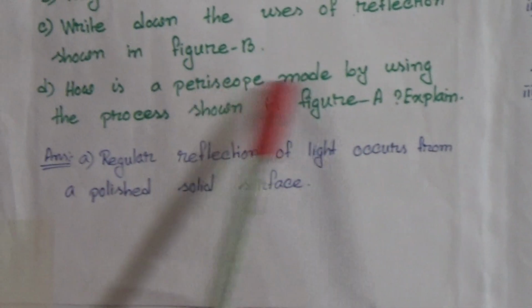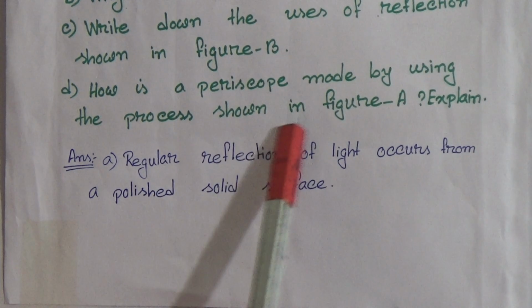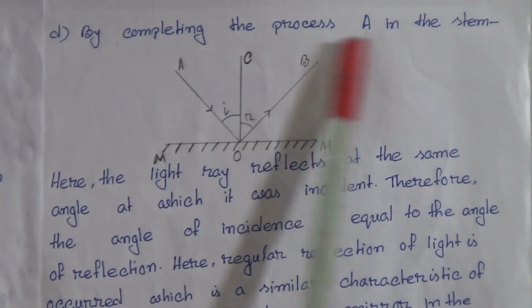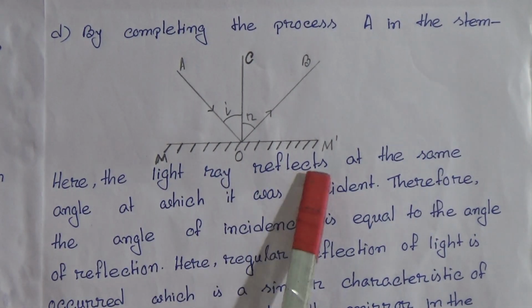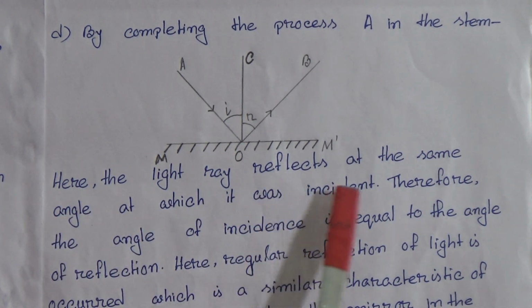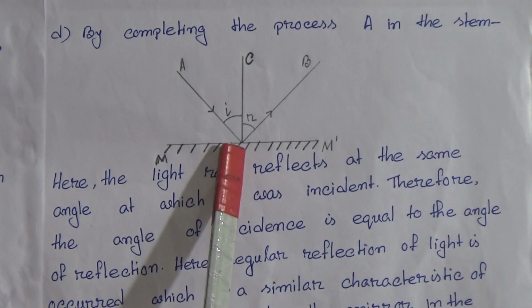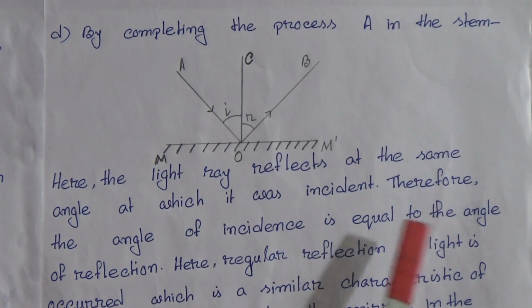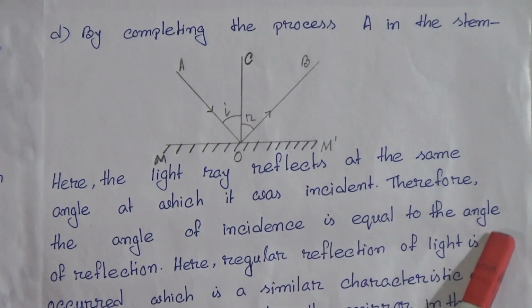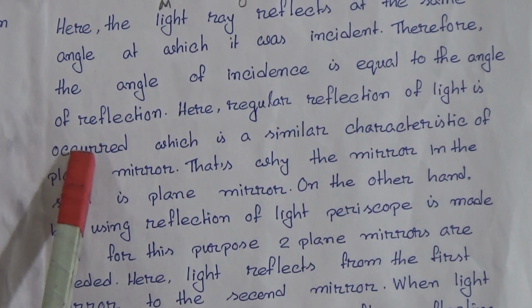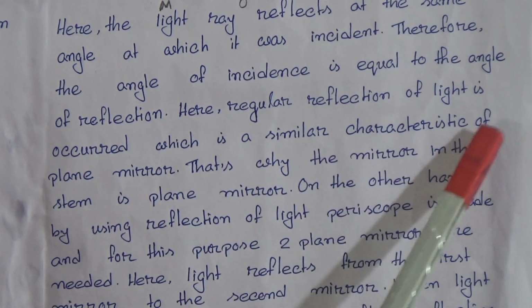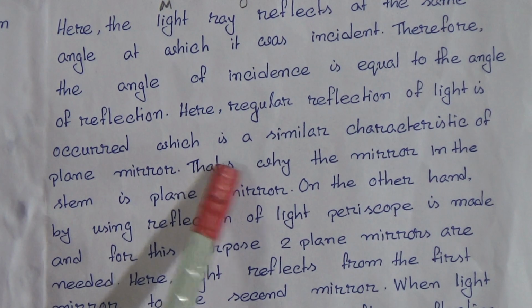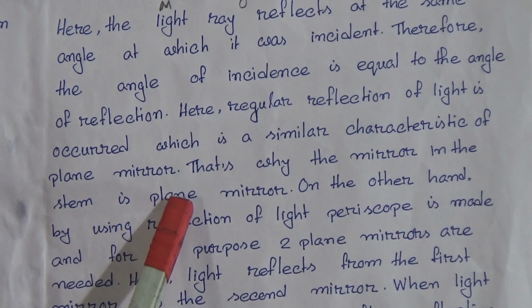Question D: How is a periscope made by using the process shown in figure A? Explain. Answer: By completing the process A in the stem, the light ray reflects at the same angle at which it was incident. That means the light falls at this angle and it will be reflected at the same angle. Therefore, the angle of incidence is equal to the angle of reflection. Here, regular reflection of light occurs, which is a characteristic of a plane mirror. That's why the mirror in the stem is a plane mirror.